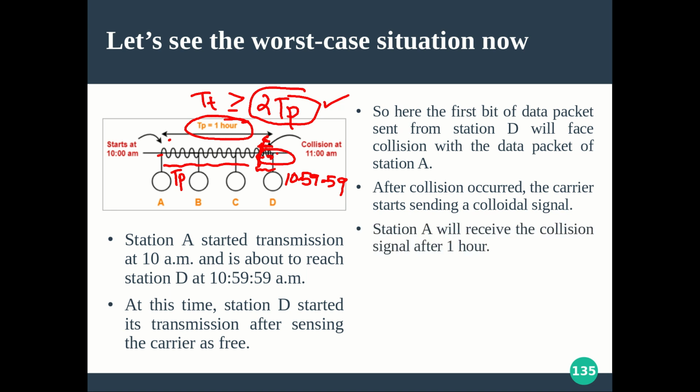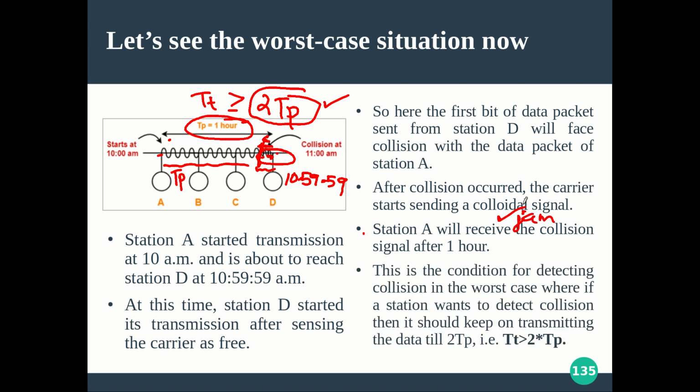We call it a jam signal in some material. I read the term: the collision signal, some collision or jam happened on the way. So this kind of name is also given for the collision signal. And station A will receive the collision signal or the jam signal after 1 hour only.